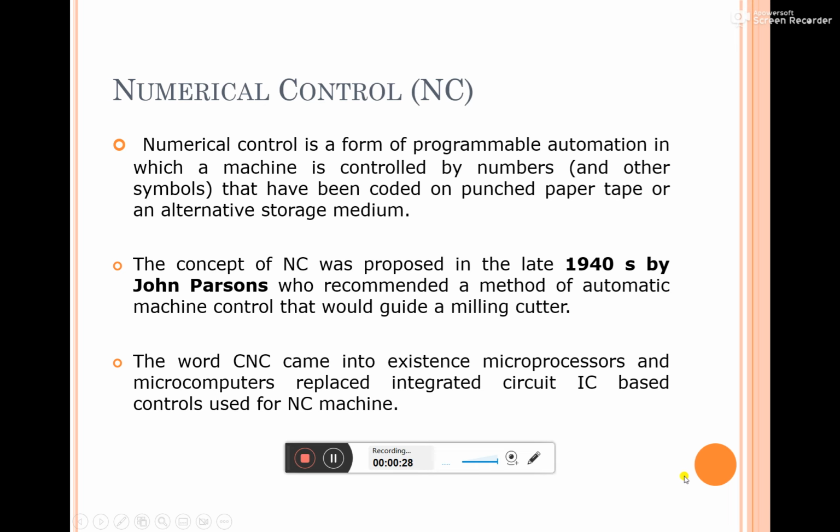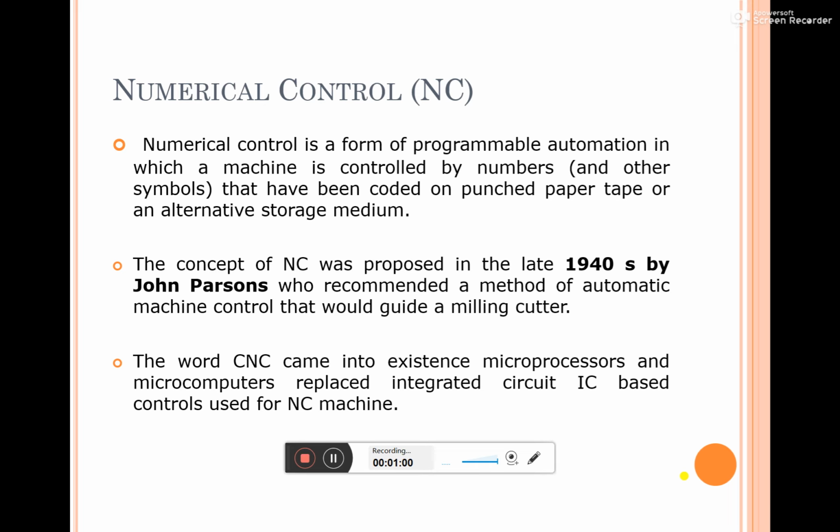Numerical control is a form of programmable automation in which a machine is controlled by numbers and symbols that have been coded and punched on punched paper tape or an alternative storage medium. Mainly, numerical control is one type of programmable automation.